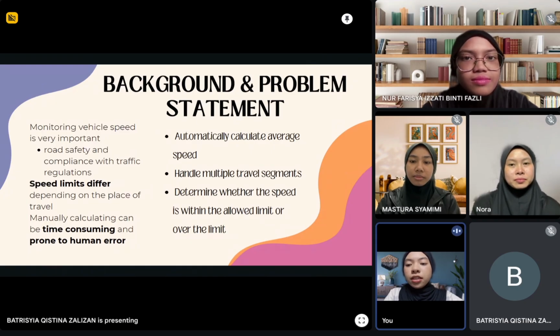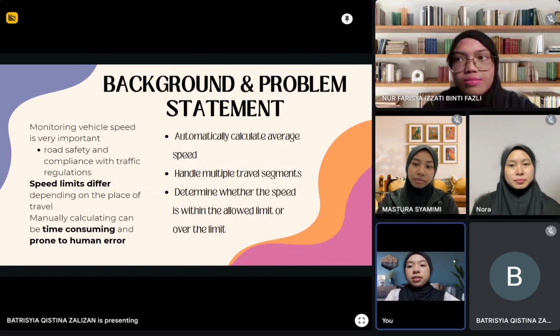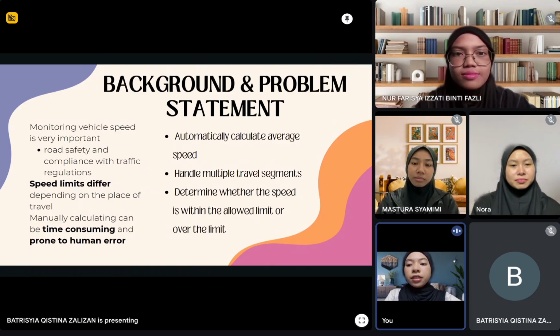regulations. However, a journey does not always involve only one straight trip. It may consist of several travel segments, each with different distances and time taken. In addition, speed limits also vary depending on the place of travel, such as city roads or highways. Because of this, manually calculating the average speed for such journeys can be inefficient, especially when multiple segments are involved.